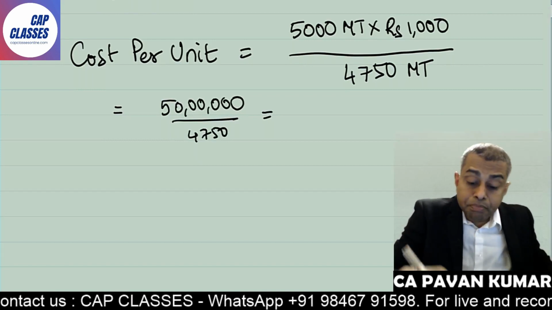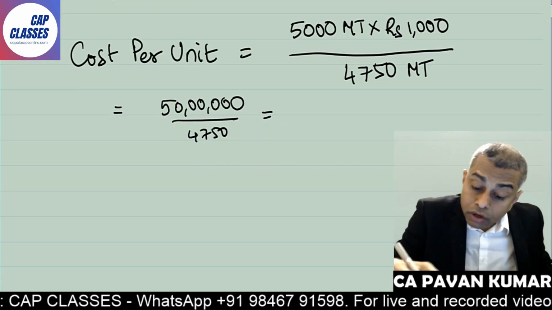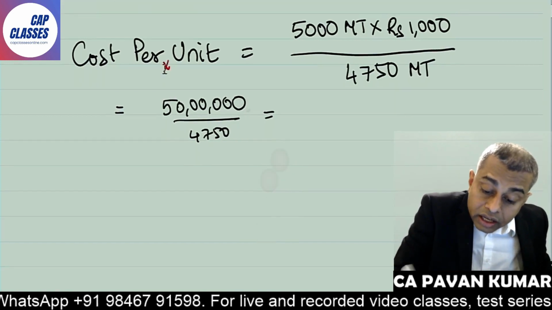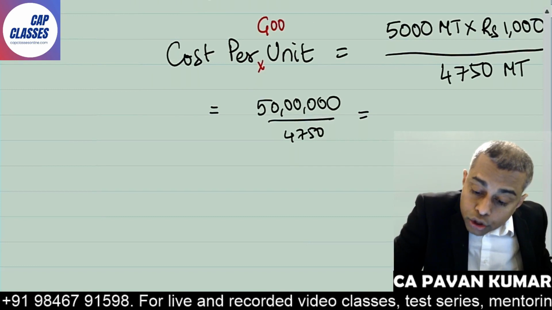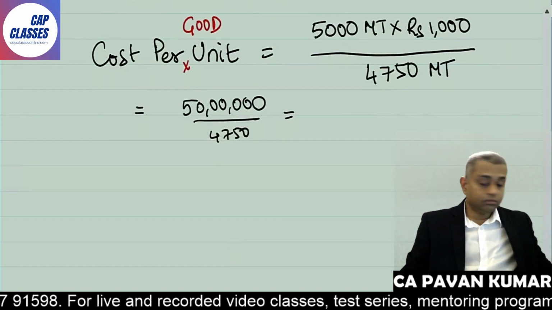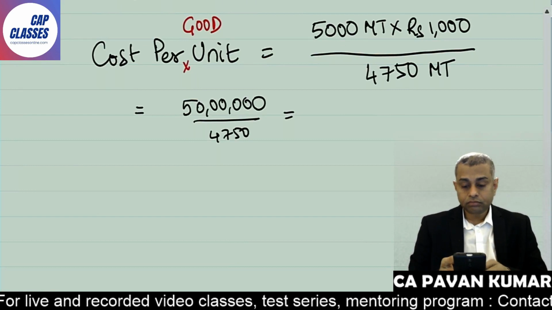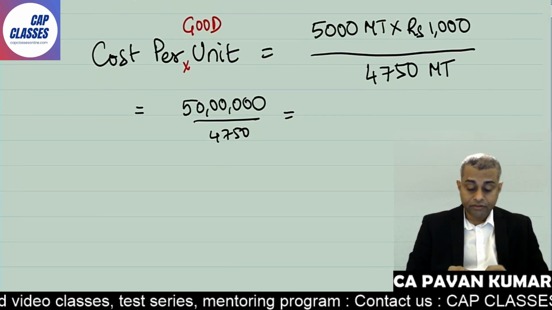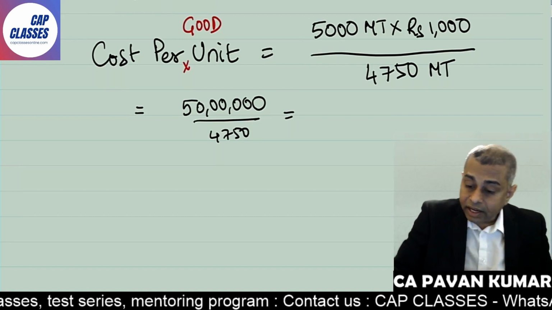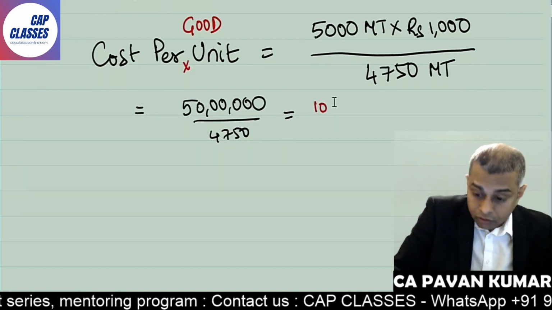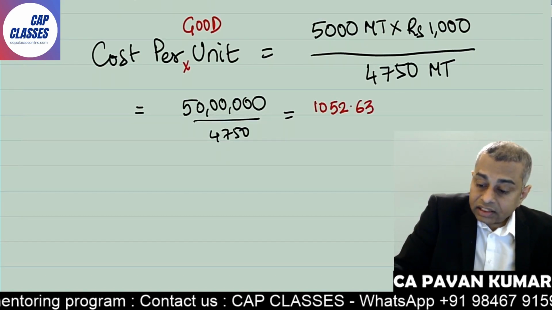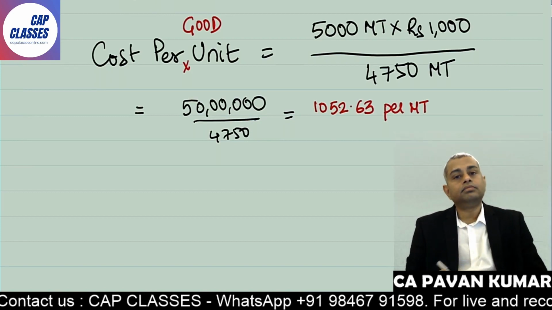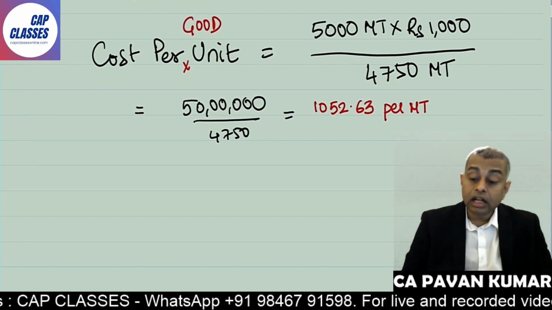This is cost per good unit. Okay, so take your calculator. 50 lakhs divided by 4750. It is 1052.63 per metric ton.